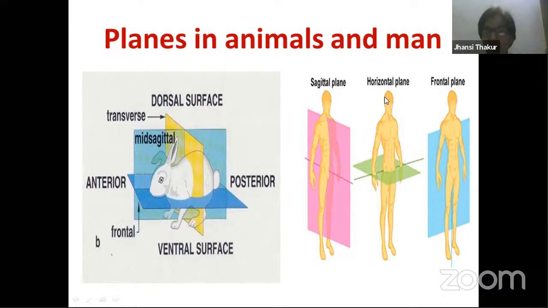But for us, the mouth and the ventral side are all present in the same plane, right? So if you are talking about the longitudinal axis of the body, then this becomes the anterior region and this becomes the posterior region for our body. And where all this front part is present, this is the ventral region for us. This is the anterior or the ventral region, and the backside becomes the posterior or the dorsal region for us.